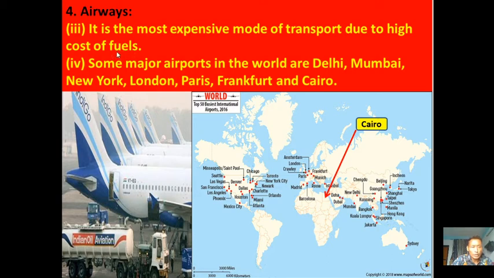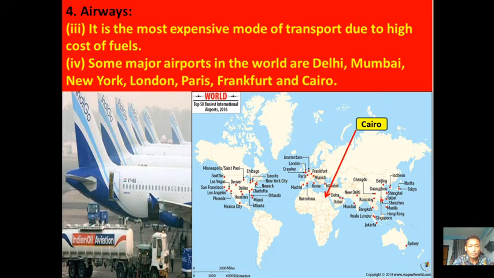Fuel means oils. In buses, trucks, and cars, we put diesel or petroleum. Likewise, for an aeroplane, we have turbine fuel. This turbine fuel is very expensive. Because of that, the cost of air transport is very expensive as compared to other modes of transport such as roadways, railways, and waterways. So this is the demerit of air transport.